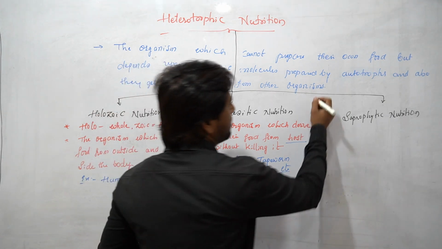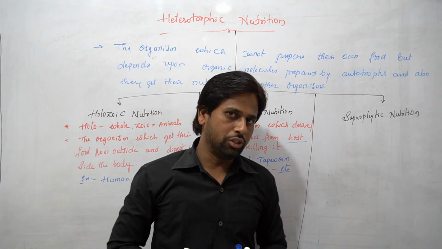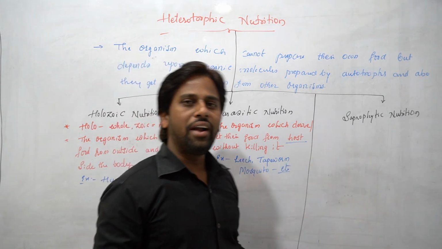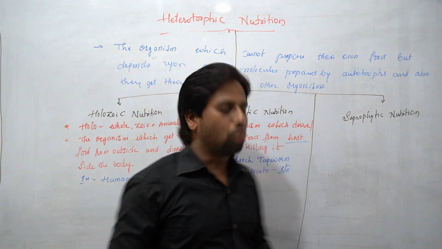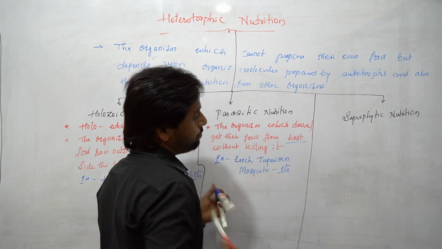Now the next thing: saprophytic nutrition. Students, saprophytic is somewhat different from the other two.